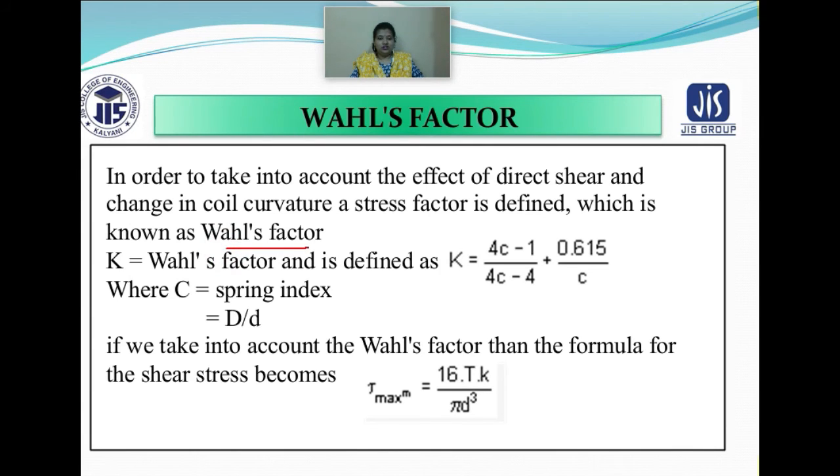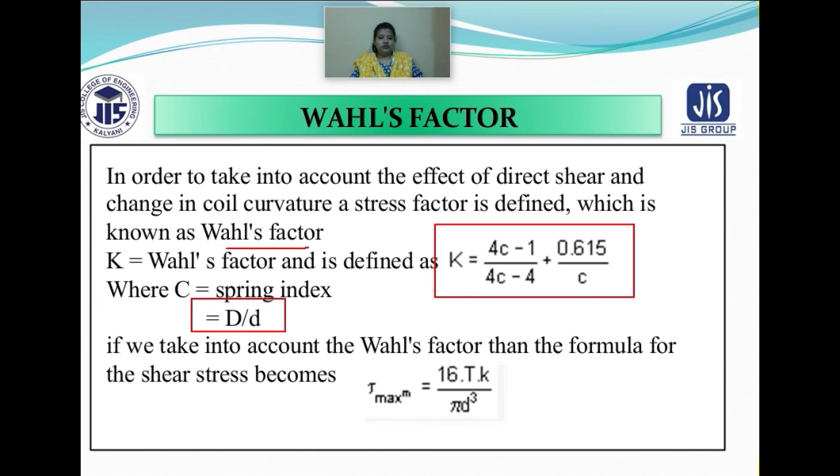K is your Wahl's factor, which has been defined by K is equal to (4C minus 1) by (4C minus 4) plus 0.615 by C. C is your what? It is your spring index. So spring index is none other than your capital D by your small d, that I have already explained.